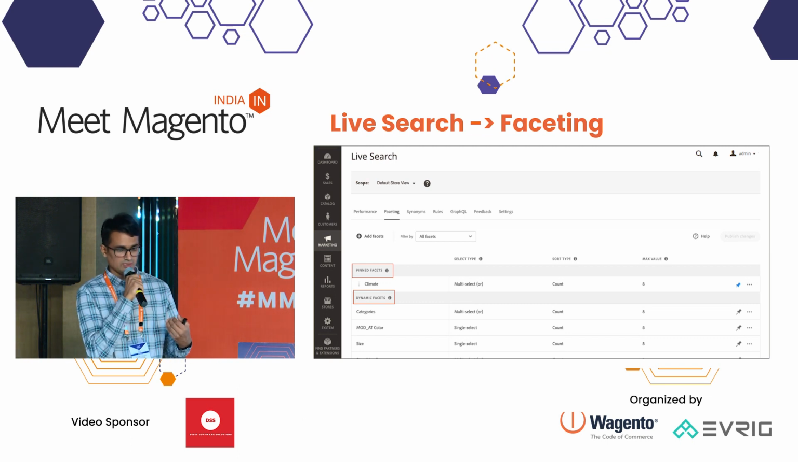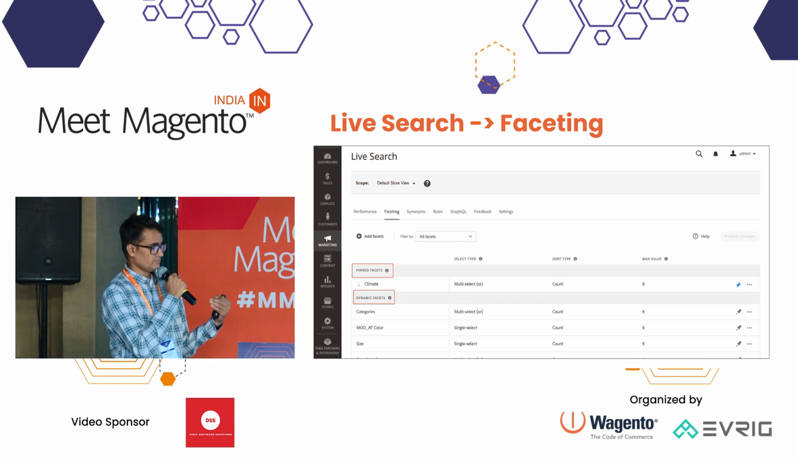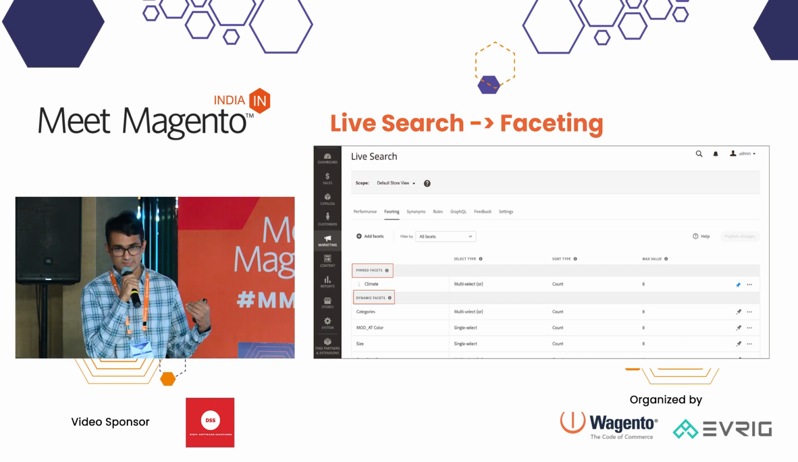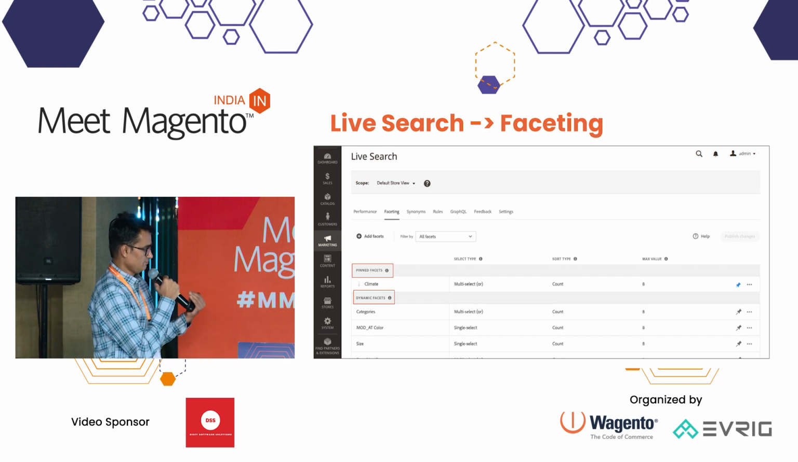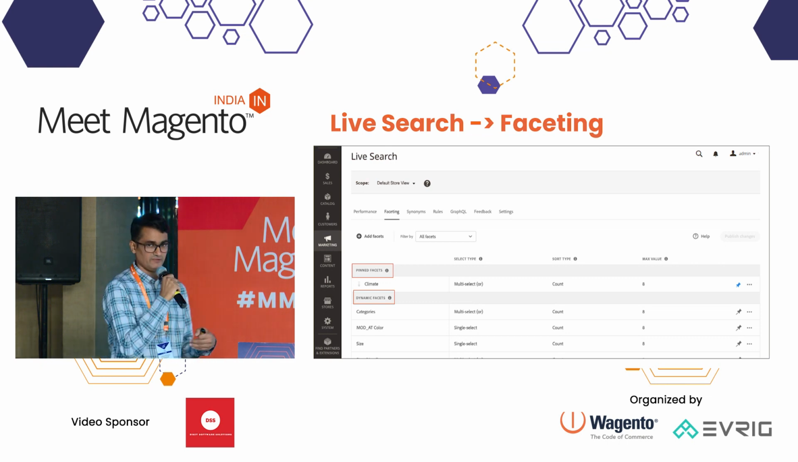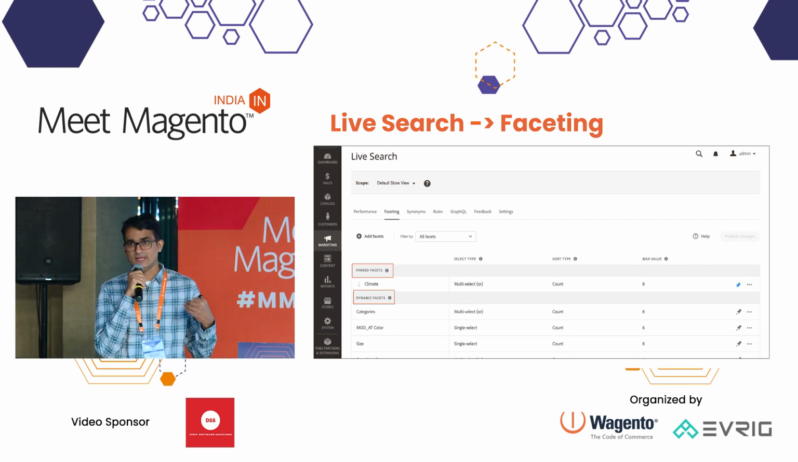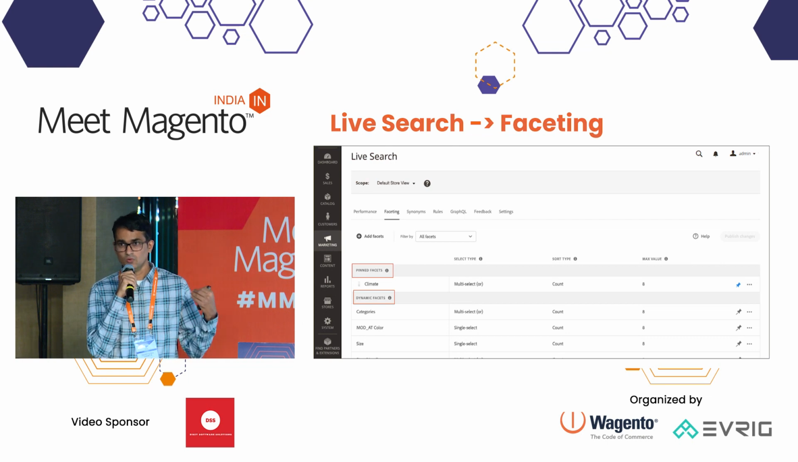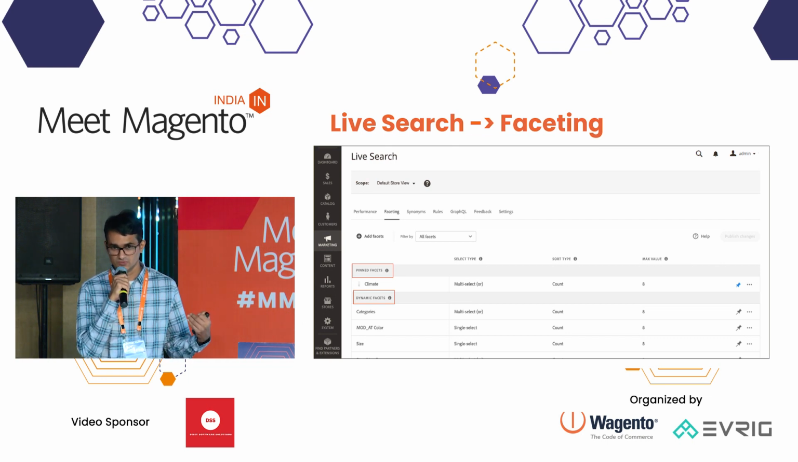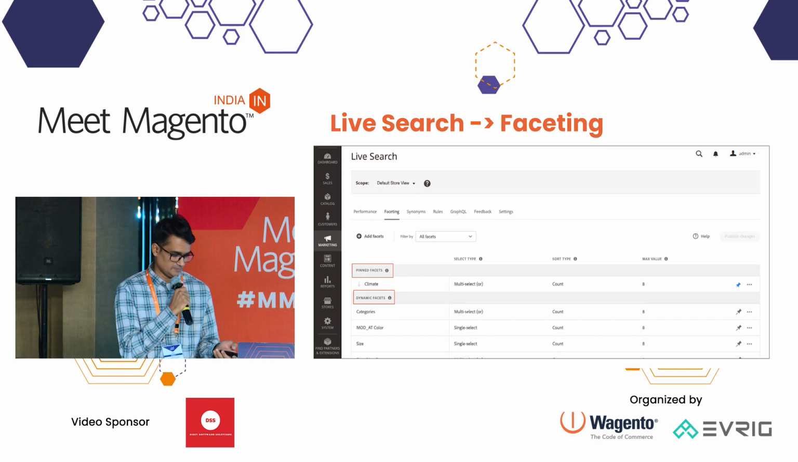I'll also share a sample screen of the same. On this interface, this is where we can manage the facets. There are two types of facet, pin facets and dynamic facets. Pin facets appear first on the list, and the dynamic facets are determined by Adobe Sensei, which decides which is the more relevant facet for the search query. Based on that, it returns the result.